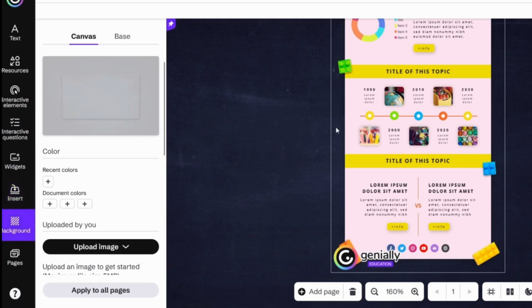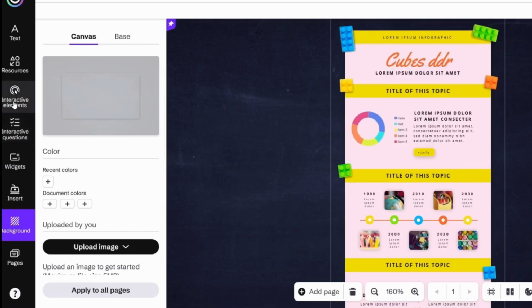For example, here you can see this background is boring. You can add some image. Simply click here on upload image and you can upload that image. Click here on apply to all pages and that's it. You will add a background image and your infographic video will be much better.